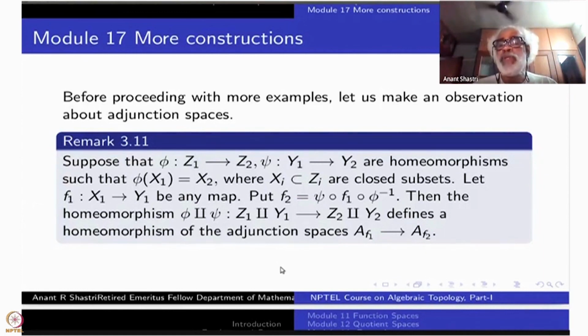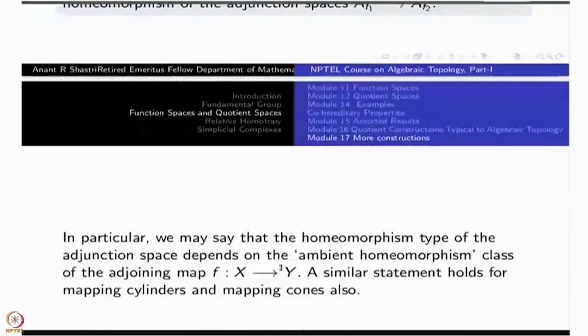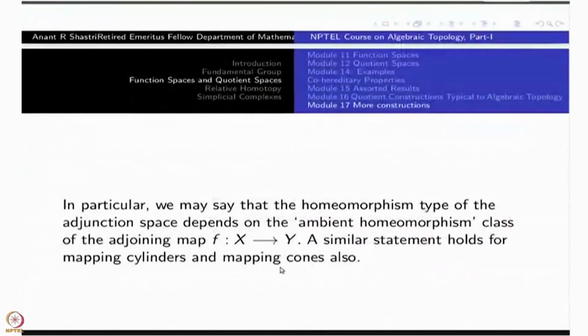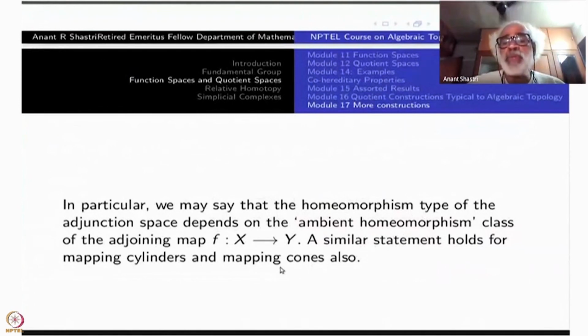Later on, we will see a similar version for homotopy invariance of adjunction spaces, which will require less hypothesis than for homeomorphism.